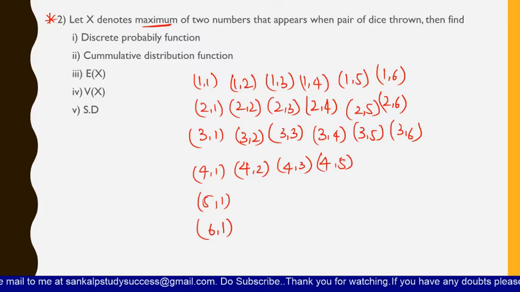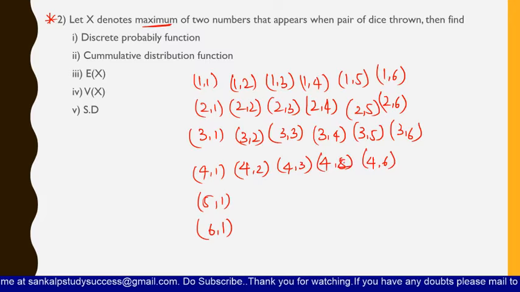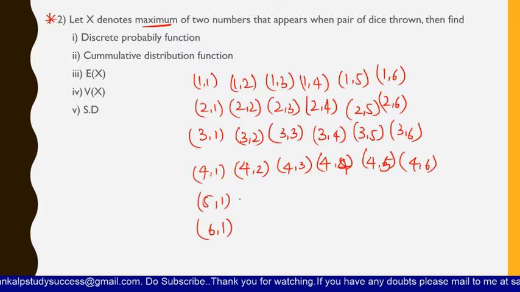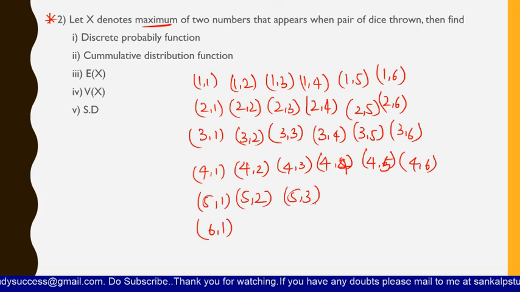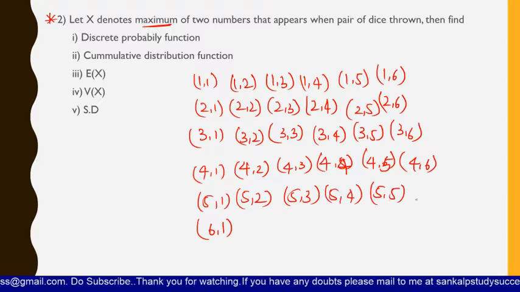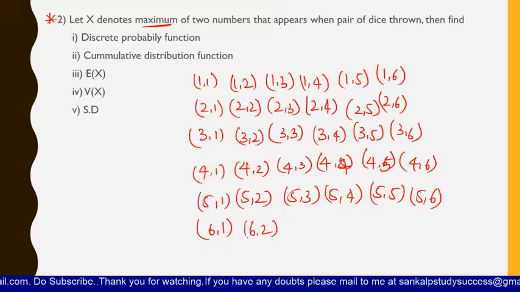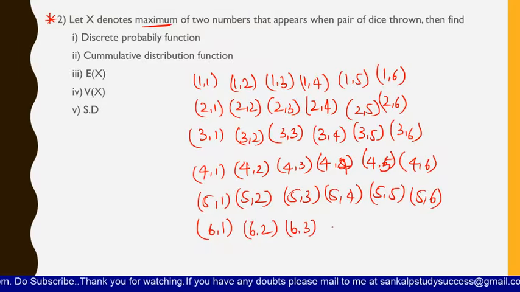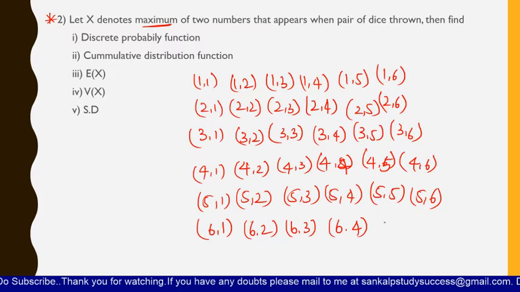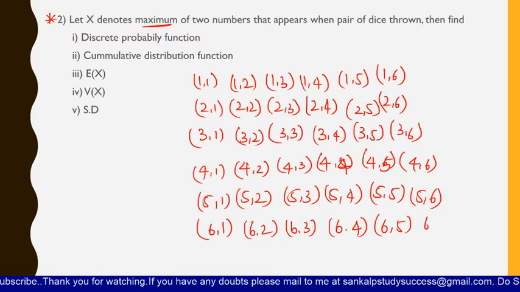Because each die has 6 faces, this is 4,4, this is 4,5 and this is 4,6. This is 5,2, 5,3, 5,4, 5,5 and 5,6. Here it is 6,2, 6,3, 6,4, 6,5 and 6,6.